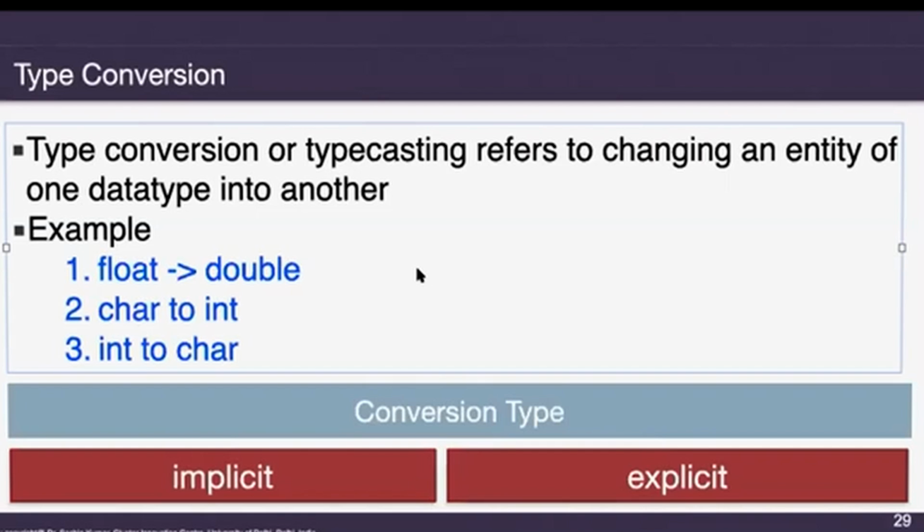But if you want to reduce the size, because integer is of 4 byte or 8 byte, and you want to convert it into character, which is of 1 byte, it means you will lose some information. So in this case, it is explicitly done by you, not by the program or the compiler itself. But it also gives you a warning that you are reducing the size of the integer, so it may create a problem, or you may lose information. So according to your requirement, you should be very careful when you are doing these conversions in your program.